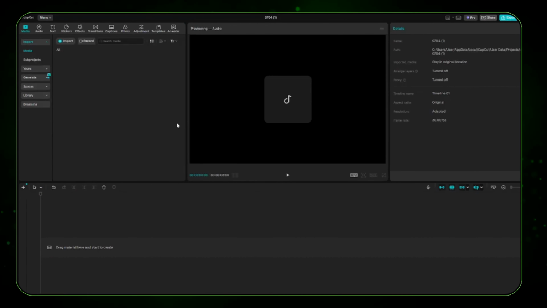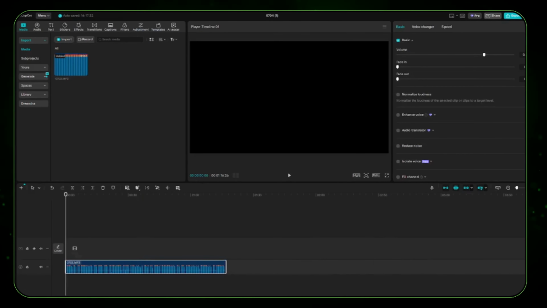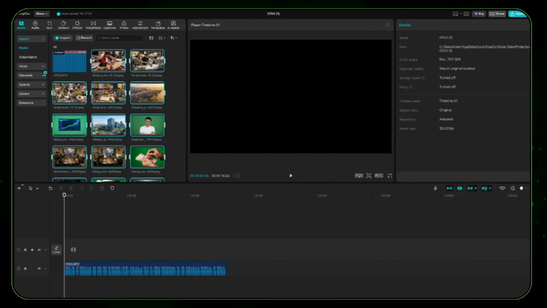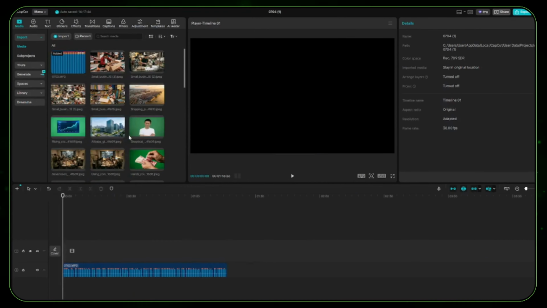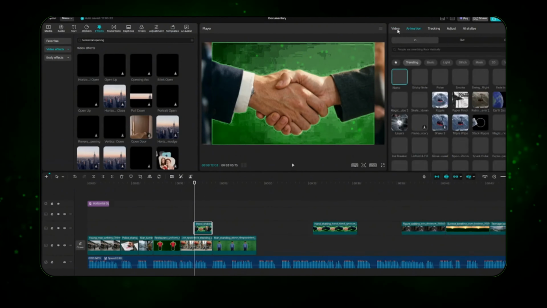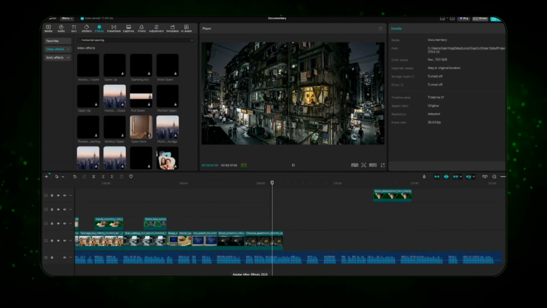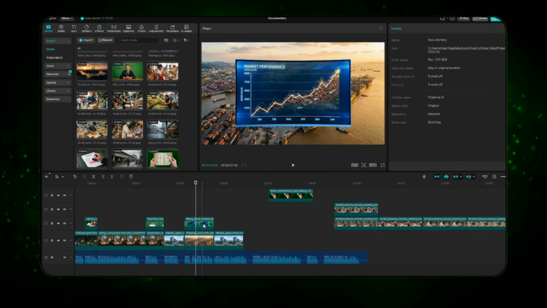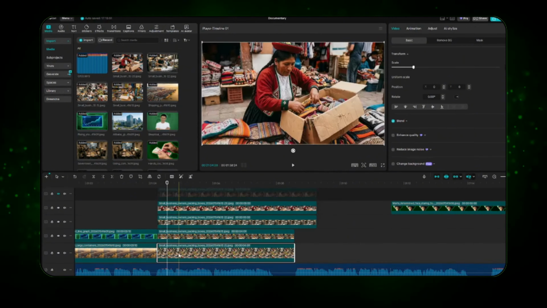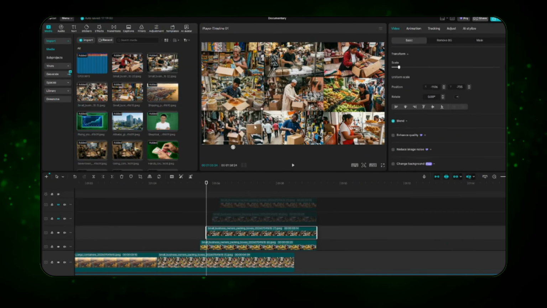Last step, CapCut. Drop your voiceover onto the timeline first. That's your foundation. Then bring in your background images and your green screen cutouts. For your cutout shots, use CapCut's chroma key green screen removal to isolate the subject, then layer it on top of your background plate. This gives you that parallax, multi-layer documentary look without ever touching After Effects.